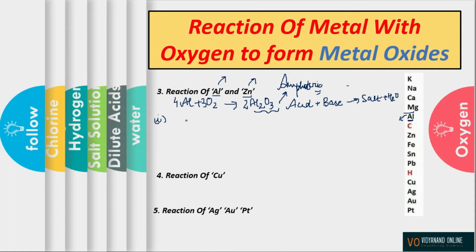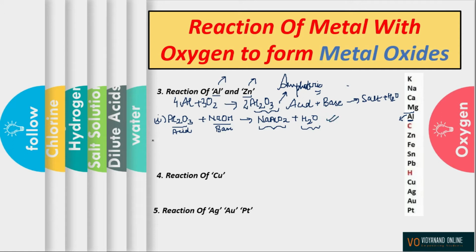In that way, we will write Al2O3 here and it will react with the base, which is NaOH, and will form sodium aluminate, which is NaAlO2, along with the liberation of water. Since we are getting salt and water and here we have base, it is for sure that aluminium oxide is behaving as an acid. In exam, if you have to prove that aluminium oxide shows acidic behavior, you can write this reaction.